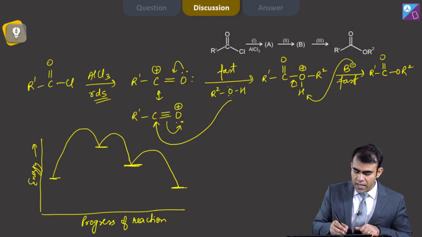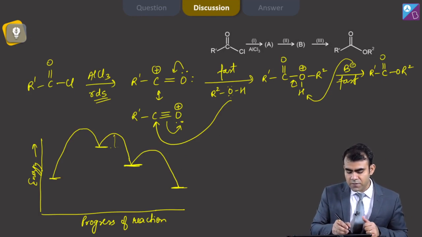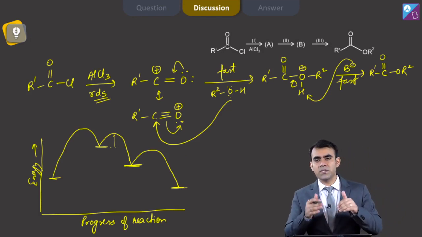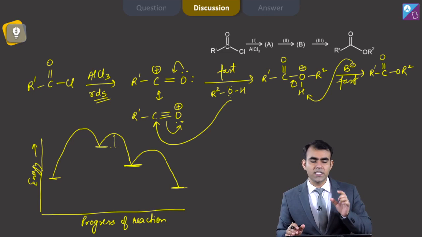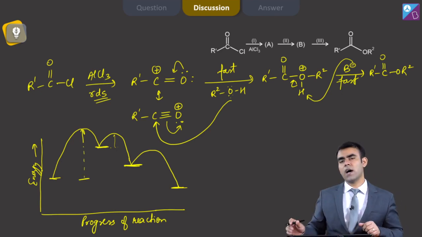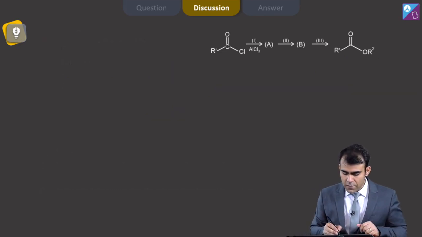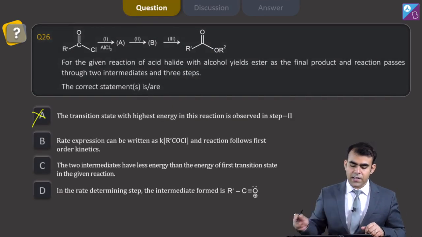See here, the difference between energy, if I measure either from substrate or even from the second intermediate, the energy difference is very less, whereas in the first step the energy difference is much higher, and that's why the first statement is basically an incorrect statement.